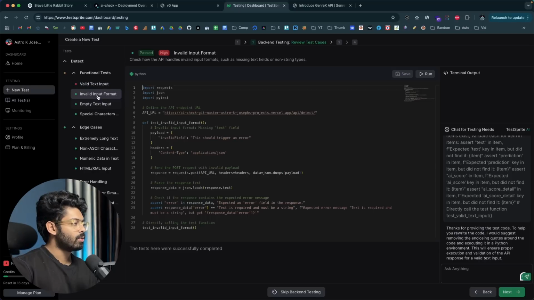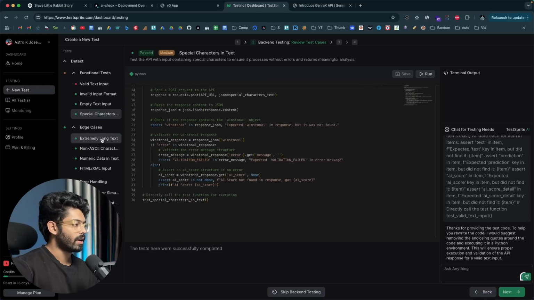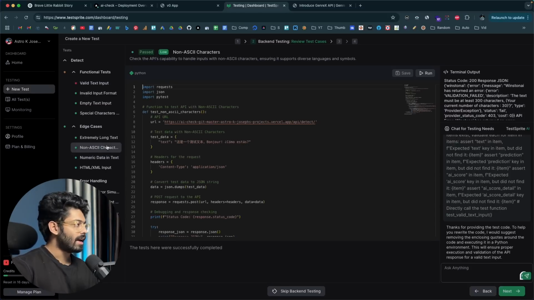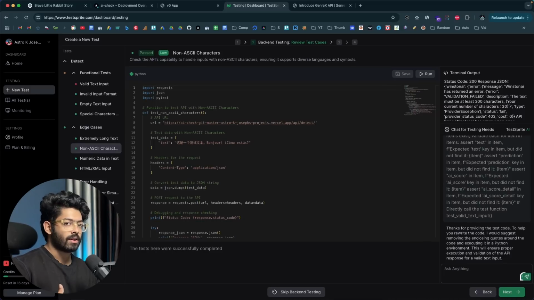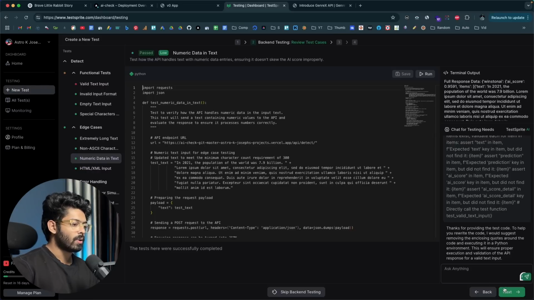And here we have invalid input format, empty text input. Okay, all of that is passed. Extremely long text works. Then we have non-ASCII characters and everything works. Okay, so apart from this minimum character requirement, everything else about our API is working fine. So I could literally go ahead. I mean, it is a pass, right? And now I can go ahead and click on next.